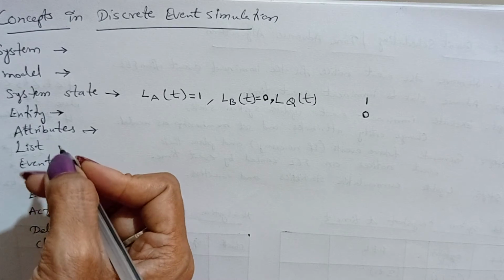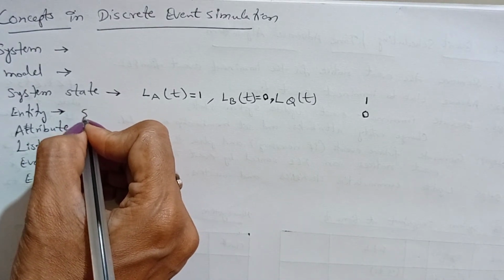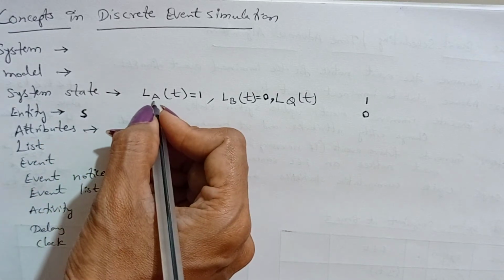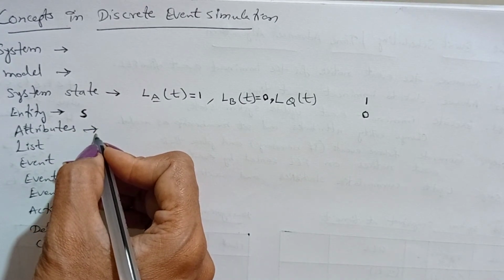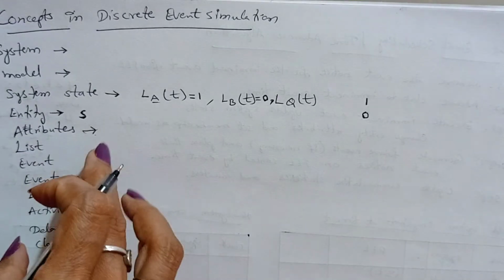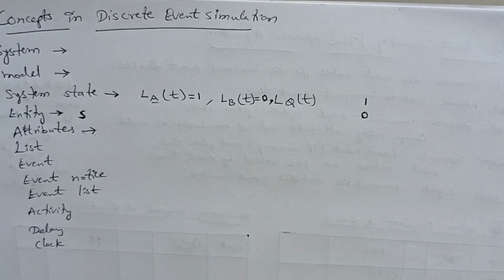Take an object, suppose customer or server. Take the example Able, the server. The property is whether it is busy or idle. This is said to be a property of an entity.